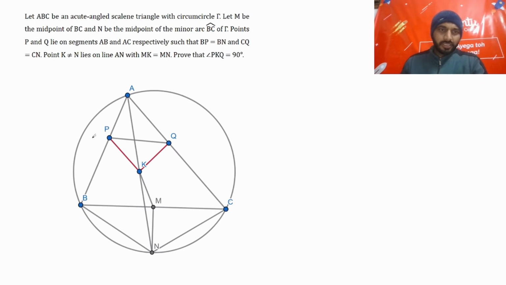Okay, so this is the diagram of our question number 3. So we have given ABC triangle, acute angle triangle, and M is a midpoint of BC, N is a midpoint of arc BC, right? And we have P and Q on AB and AC, so that BP is equal to BN and CN is equal to CQ. And we also given MK is equal to MN. So we have to prove that angle PKQ is 90 degree.